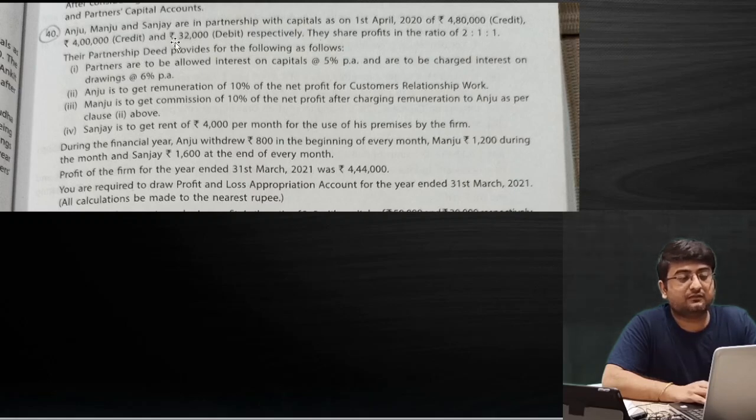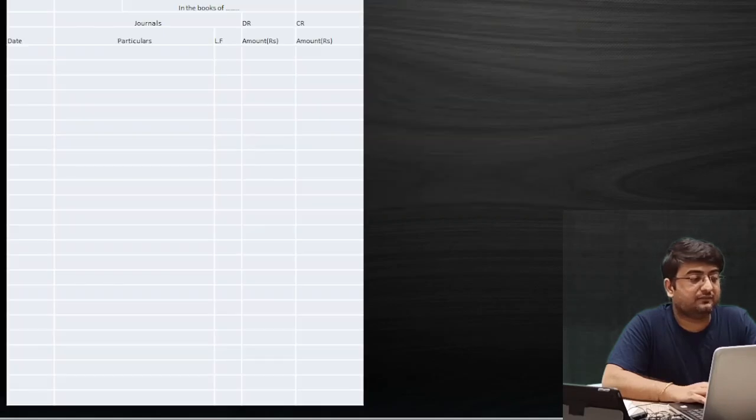But in case of Sanjay, we won't count any capital because he has negative capital over here. Okay. So now we'll simply go and calculate. So in the first journal entries, remember what will be the first journal entry?